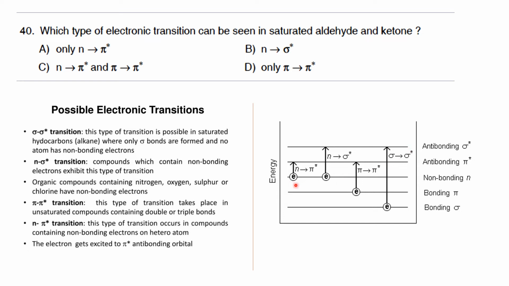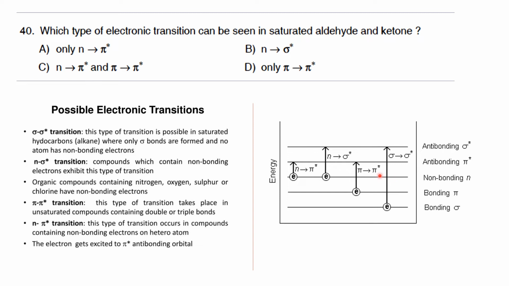So when you consider the different types of transition in UV spectroscopy, they are the n to pi star transition, n to sigma star transition, pi to pi star transition, and sigma to sigma star transition. So these are the four different types of electronic transition that are possible in organic compounds.